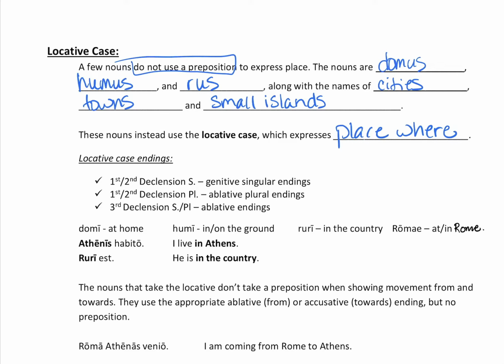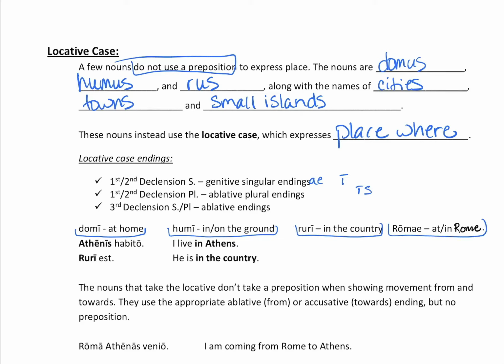Now, the locative case endings for these words: first declension, second declension singular, you get the regular genitive singular endings, so you use I or AE and I. First and second declension plural use the regular ablative plural endings that you know. Third declension singular and plural use ablative endings. So I'll give you some examples. Domi would be at home, humi would be in or on the ground, ruri would be in the country, and Romae would be at or in Rome.